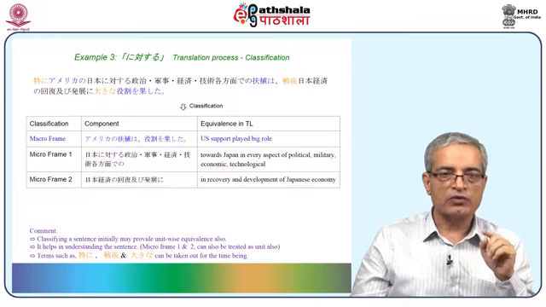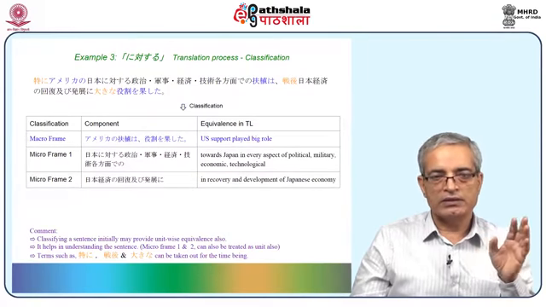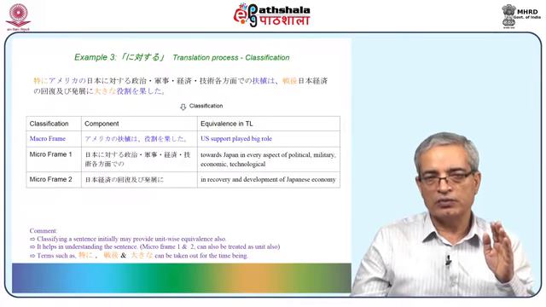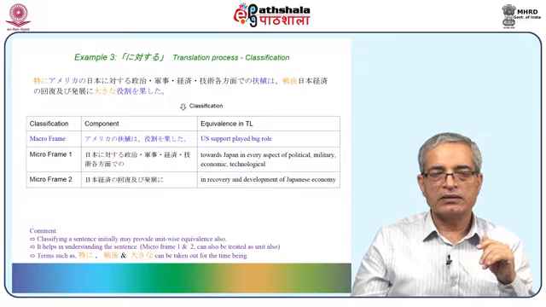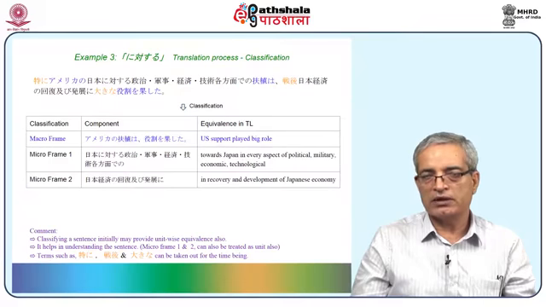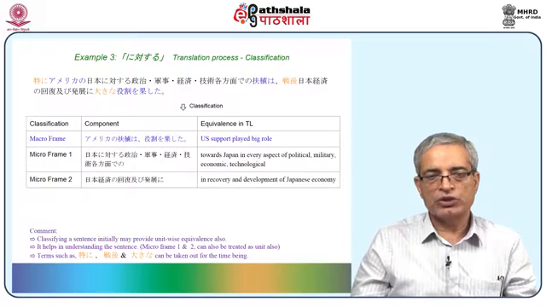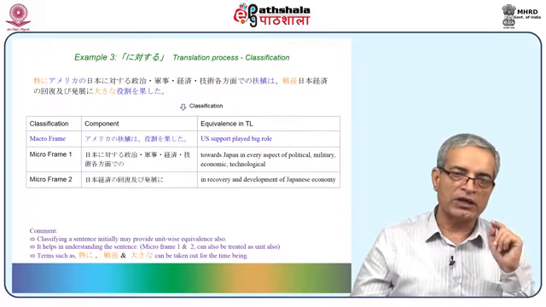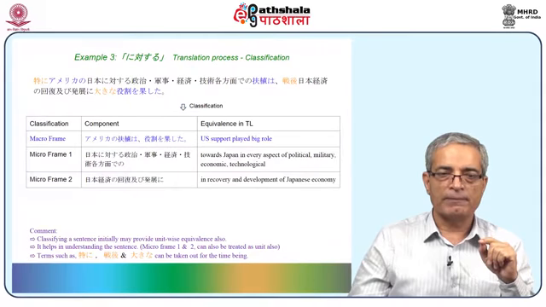And next is microframe 1, that is Nihon ni taisuru seiji, gunji, keizai, gijutsu, kaku homen de no, and that's towards Japan in every aspect of political, military, economic and technological. Doesn't make very good sense, but that's direct translation. And microframe 2, Nihon keizai no kaifuku oyobi hatten ni, in recovery and development of Japanese economy.